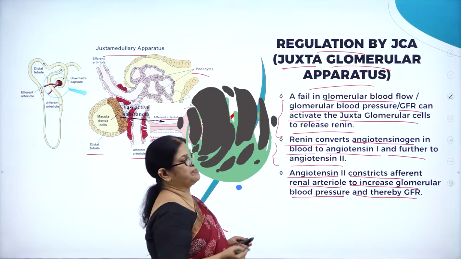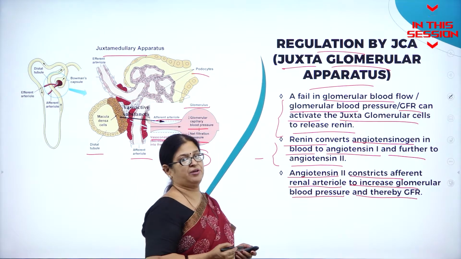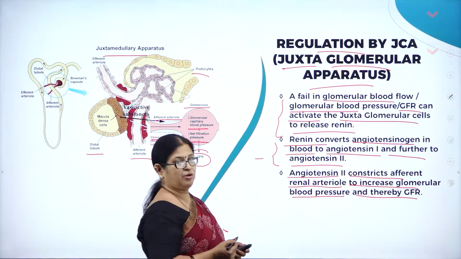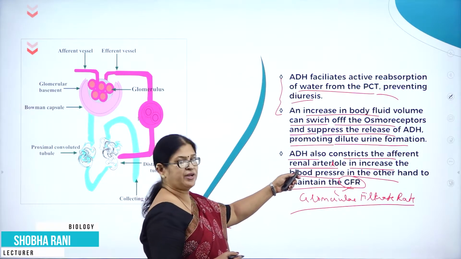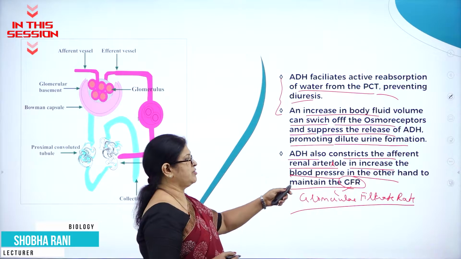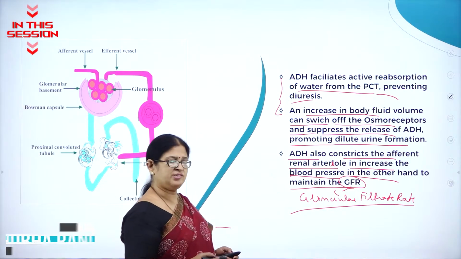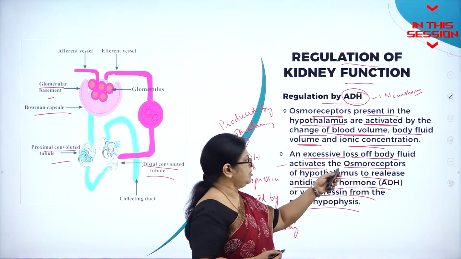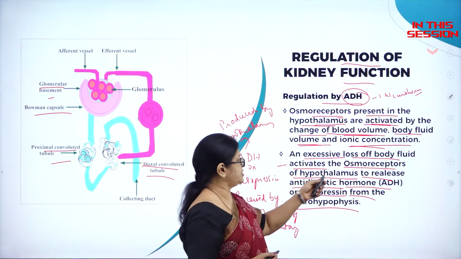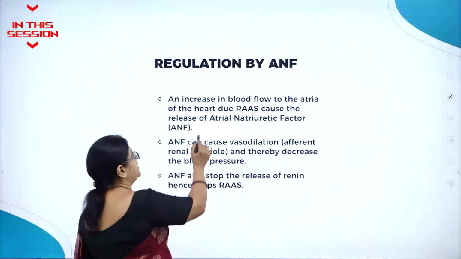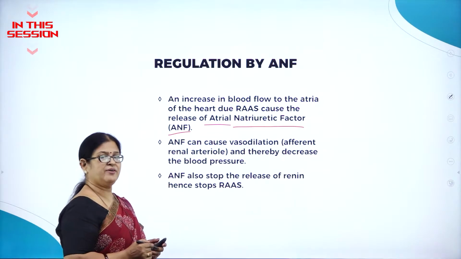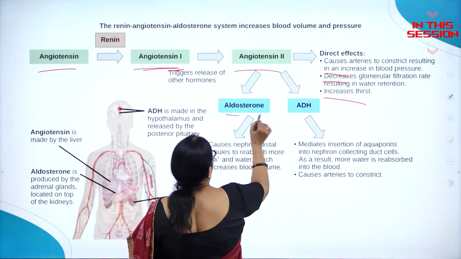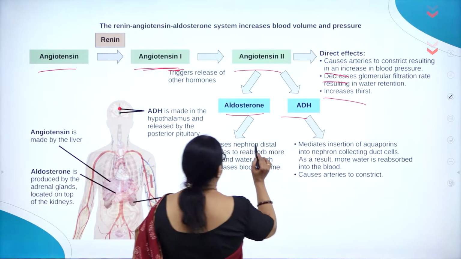So what is the regulation by JCA? This is a very important concept for the control of kidney. So ADH also constricts the afferent renal arteriole and increases the blood pressure, on the other hand, to maintain the GFR. So an excessive loss of body fluid activates the osmoreceptors of hypothalamus. Atrial natriuretic factor is called natriuretic factor. So this is acted upon by aldosterone and ADH.